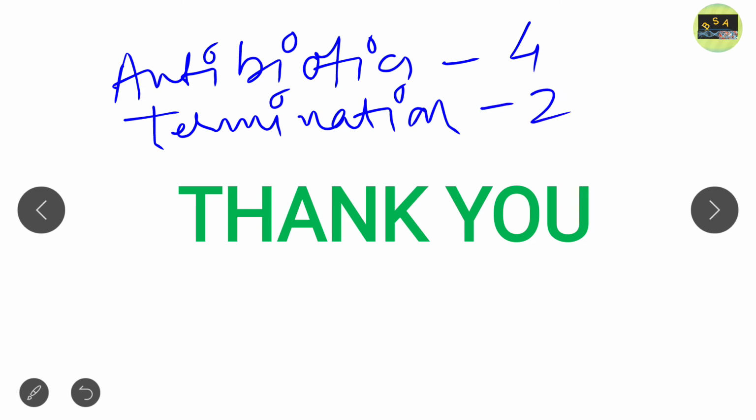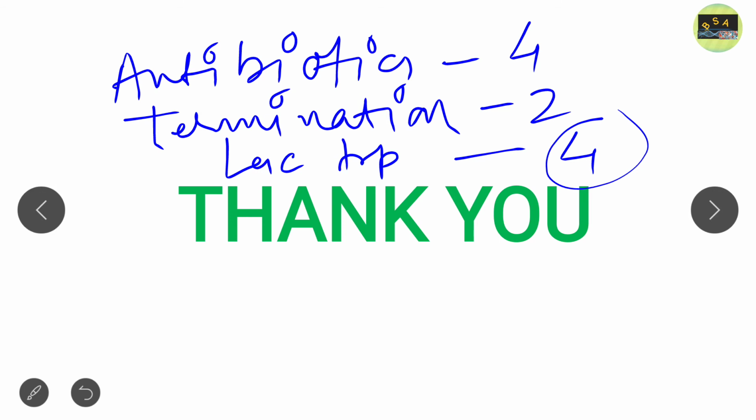And in prokaryotic transcription they will give a question of 2 marks. The most important part is RNA processing and gene regulation, that is the lac or trp operon. Here you will definitely get a 4 marks question, so please prepare this. And apart from that, RNA processing is there, so you will definitely get a 2 or 4 marks question, so please prepare this.